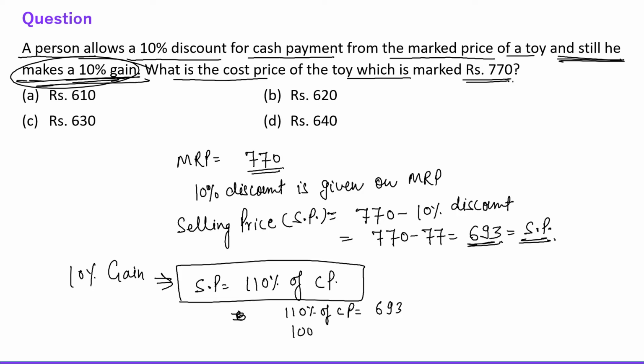So 100% of CP is what? 693 divided by 110 into 100. Right. So this is actually 630 rupees. Right everyone? This is actually 630 rupees. Right. Clear? Okay. The answer is 630 rupees.